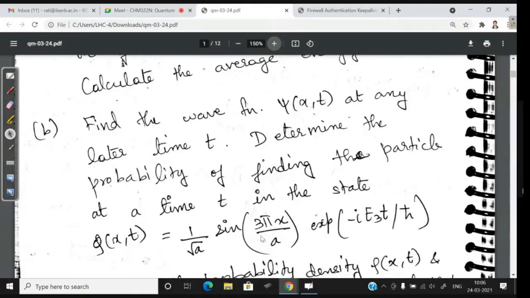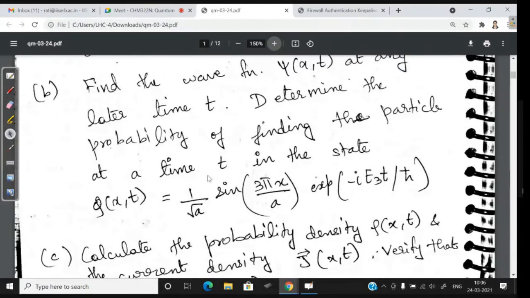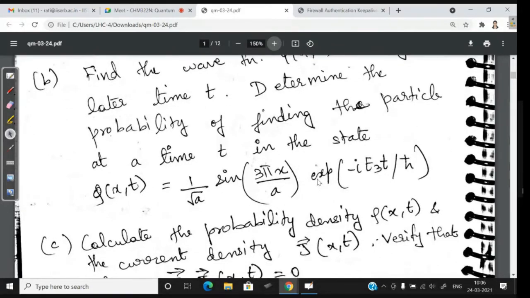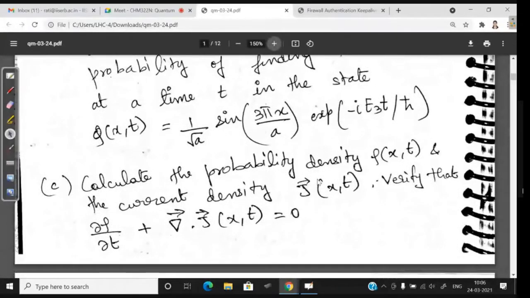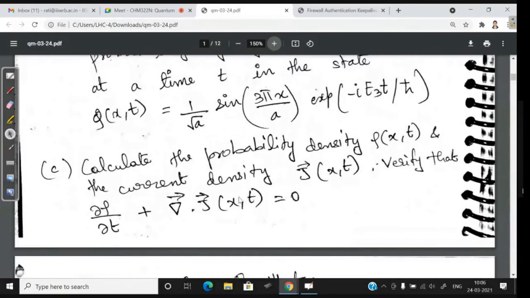So this is the third state, right? Because this is E3 and this is 3 pi x by a. So this is the third eigenstate. So you have to find the probability of finding the particle in the third eigenstate at time t. Then calculate the probability density rho and the current density and verify that this equation is satisfied, right? This equation we have seen, so you need to verify that this is satisfied. All right, so this is your homework problem.